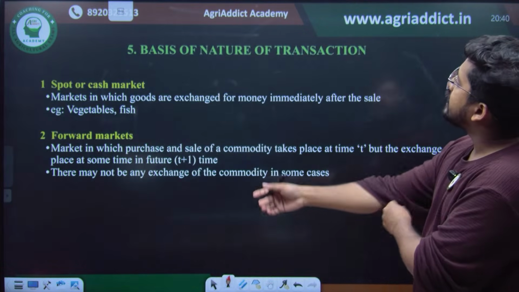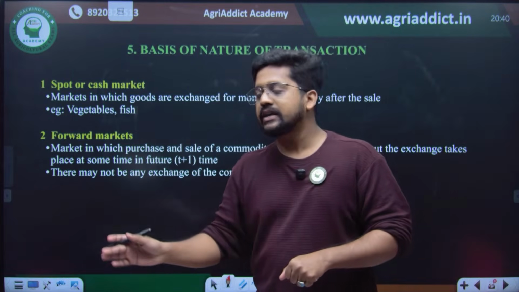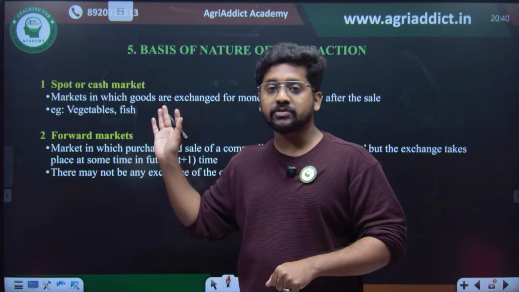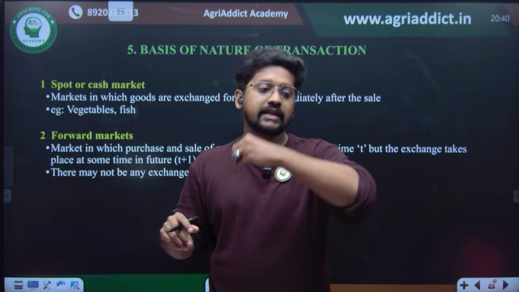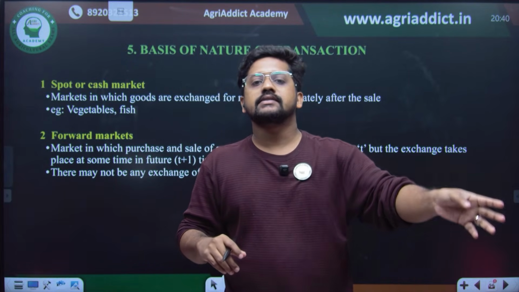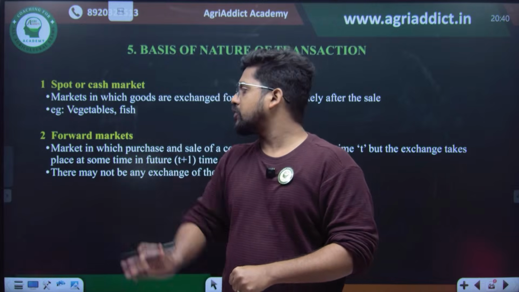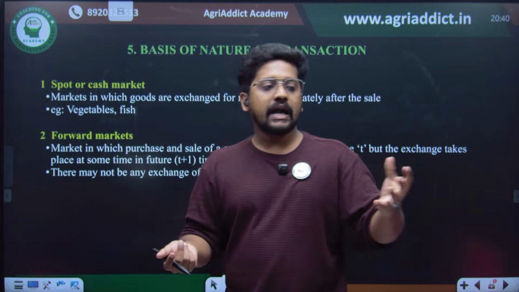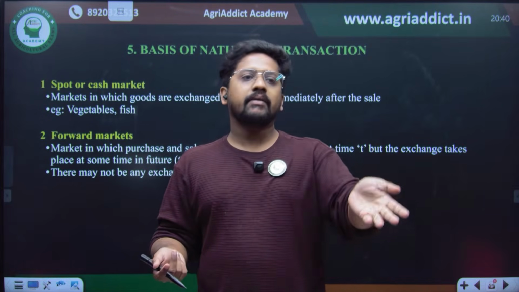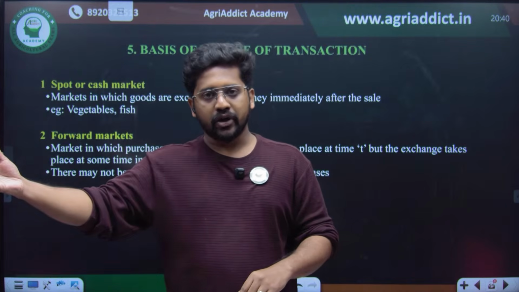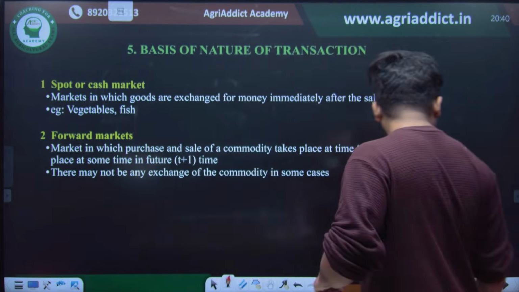Then based on the nature of transaction, there are spot markets or cash markets. If you're buying or selling a product and paying right away, then you can call it a spot market. A forward market is where I am paying the money, but I am getting the product at some other point of time, maybe in the future.